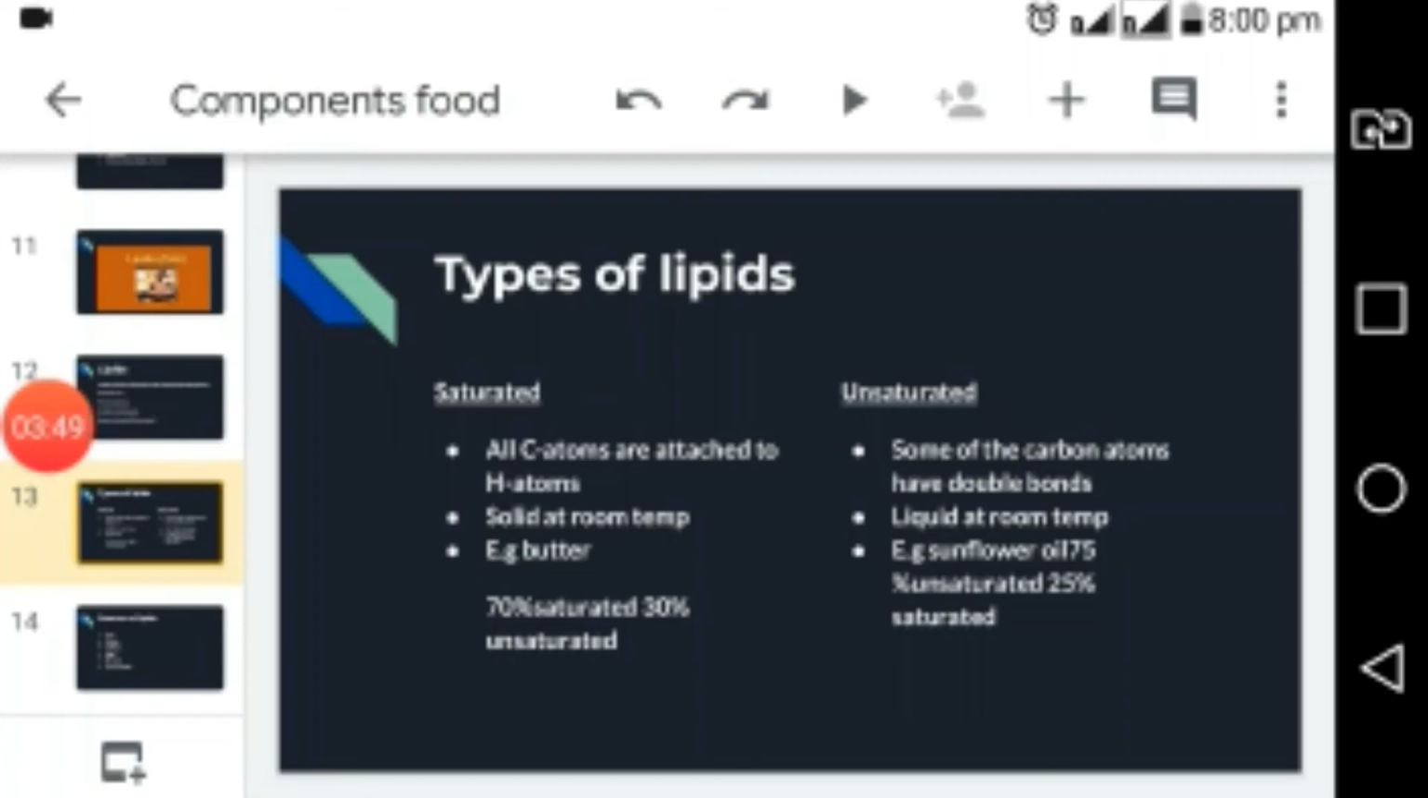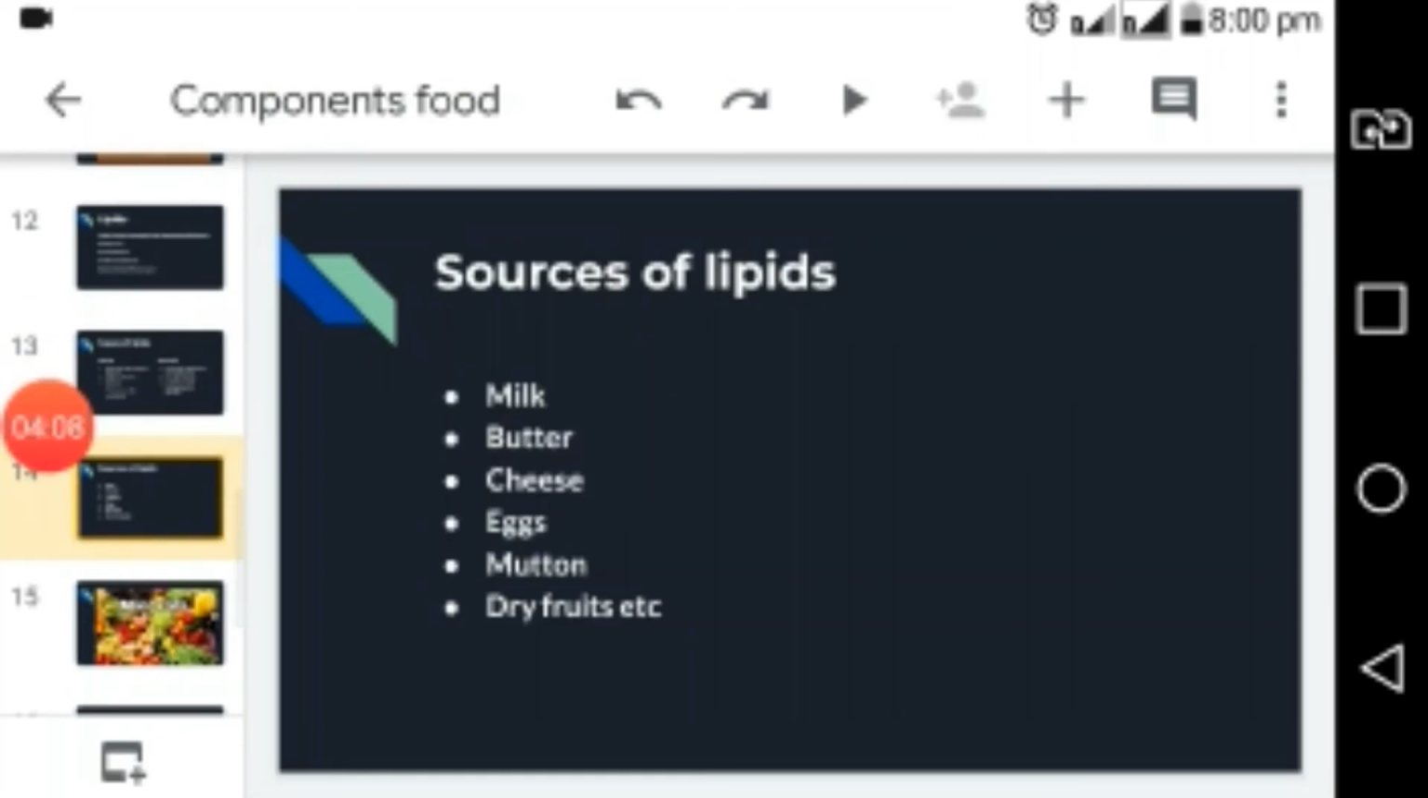If we talk about butter, then it is 70% saturated and 30% unsaturated. That's why it comes under solid. And if we talk about unsaturated, then sunflower oil is 75% unsaturated and 25% saturated. That's why it is liquid at room temperature.